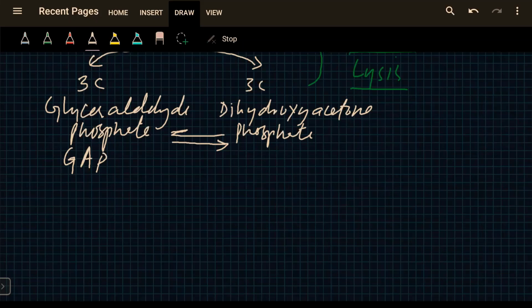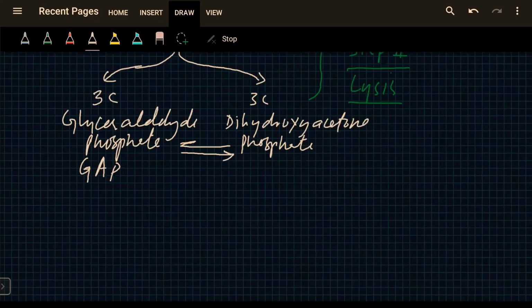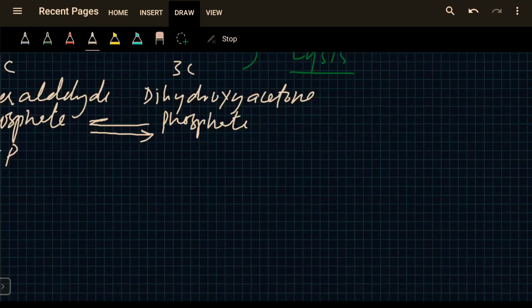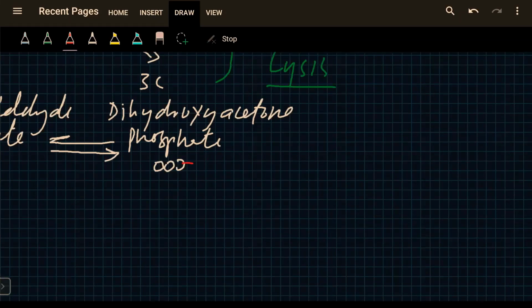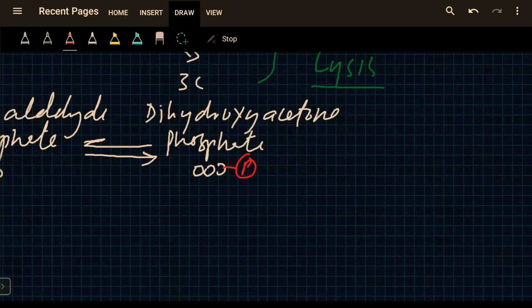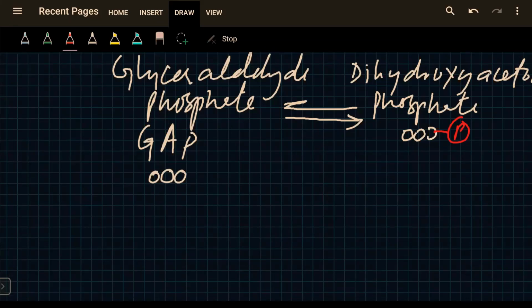So you can see 2 GAP molecules are produced after hydrolysis of hexose bisphosphate. Okay. Now this 3 carbon, 1, 2, 3, and a phosphate with it. Similarly, 1, 2, 3, and a phosphate group with it.